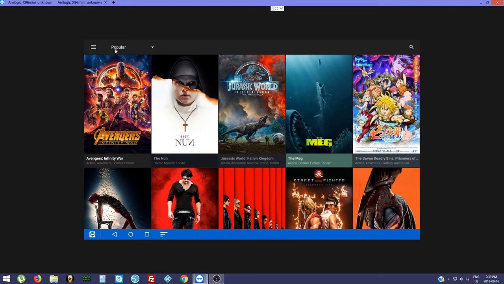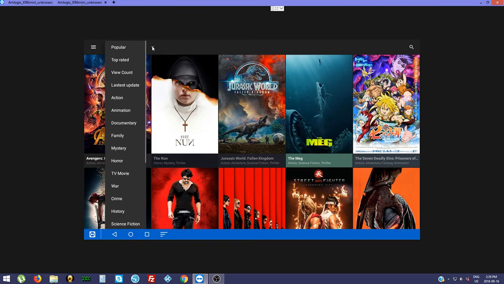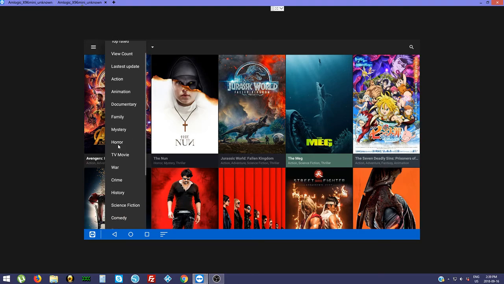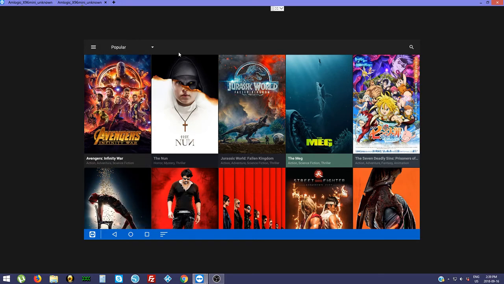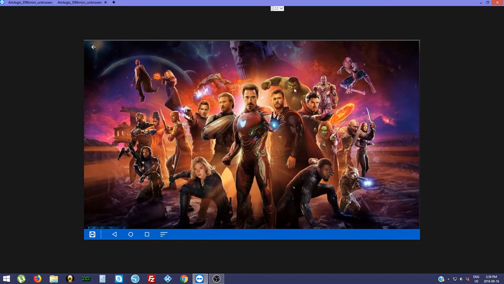One other side thing, actually two. If you do click on the side, again you can choose how the movies are popped up. You can do just action, documentary, family, horror, TV. There's tons of different things to choose from here. So popular is going to be all the newer stuff. If you do click on this again, it's going to be the same with TV shows. Scroll down a bit.